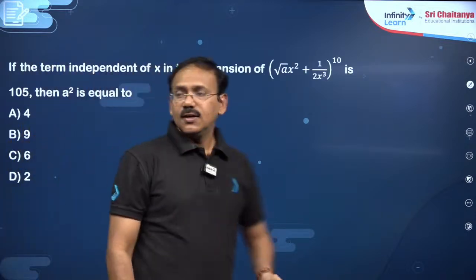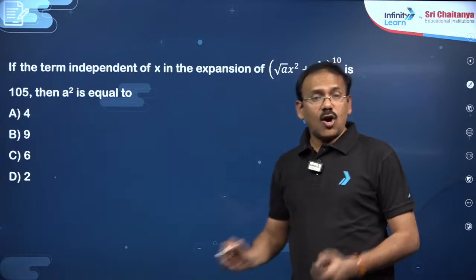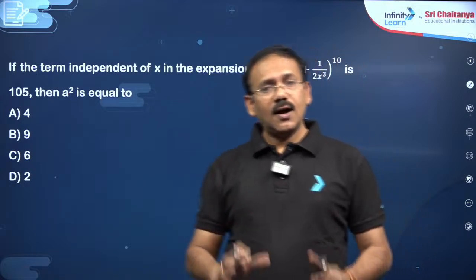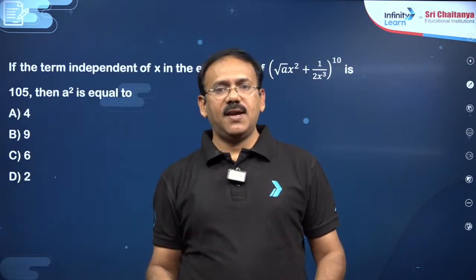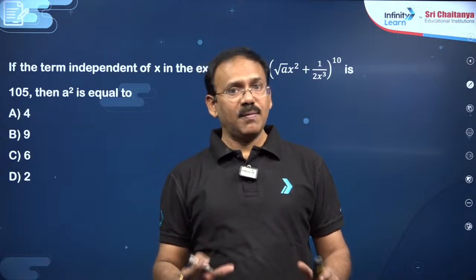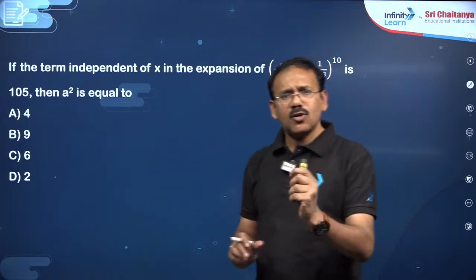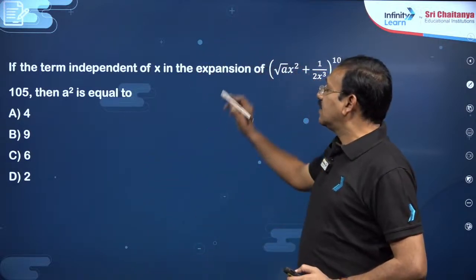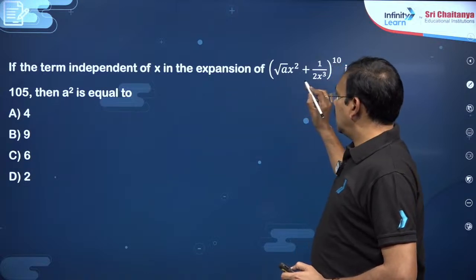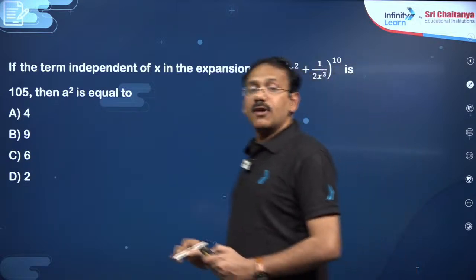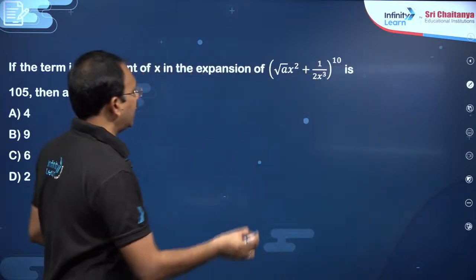You see this question? Simple question. So all the questions that I am discussing here are PYQs only of JEE Main. PYQs of JEE Main. So do remember. So with the help of simple concept, we are able to answer the questions. The term independent of x in the expansion is 105. Find a square. So how to find, my dear friends?